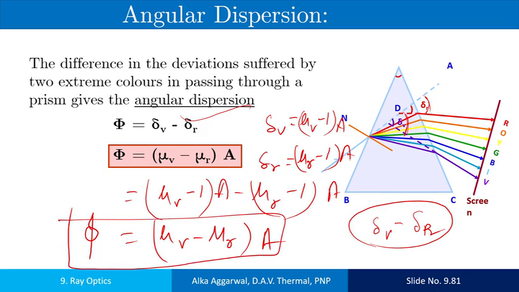From this formula, it is clear that the angular dispersion depends on the nature of the material of the prism and on the angle of the prism.